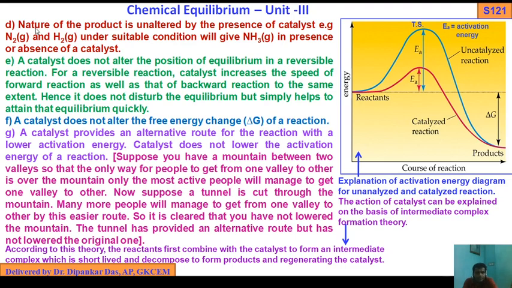Number D, the nature of product is unaltered by the presence of catalyst. As for example, N2 gas plus H2 gas under suitable condition will give ammonia in presence or absence of catalyst. So if you mix N2 and H2, you always get ammonia, whether in the presence or absence of catalyst. If the reaction is carried out in presence of catalyst, the yield of the ammonia will be high, otherwise nothing. So the nature of the product is unaltered, very important.